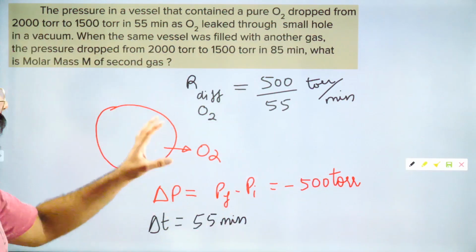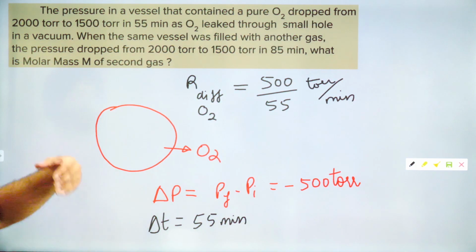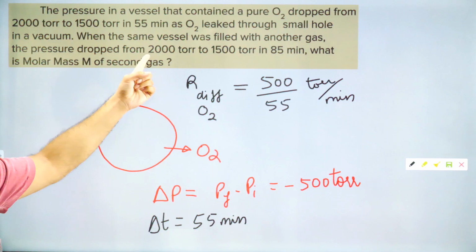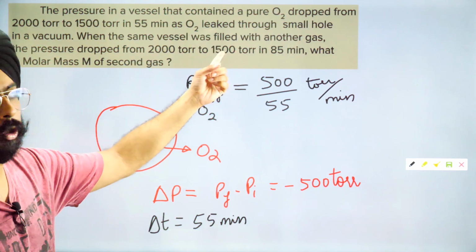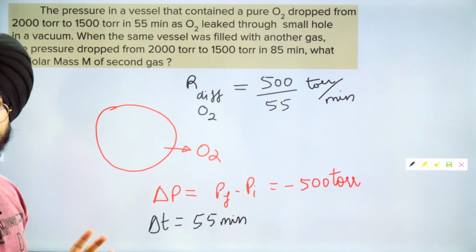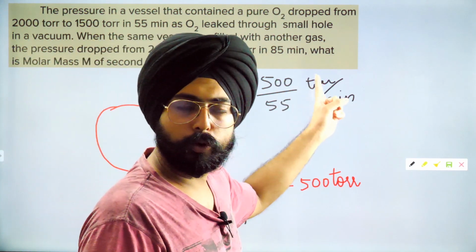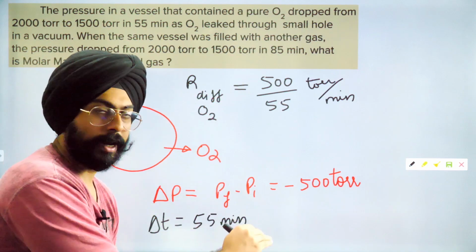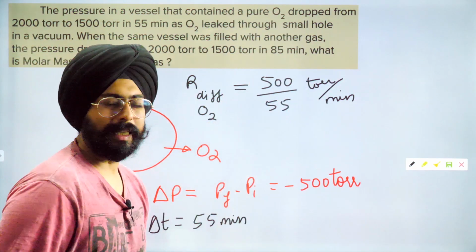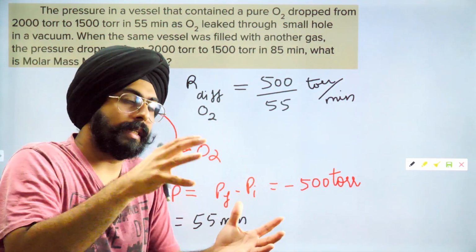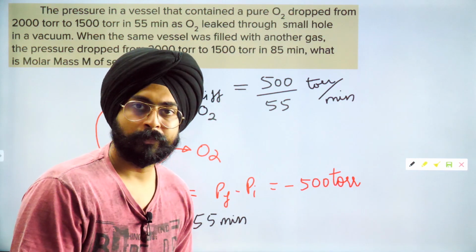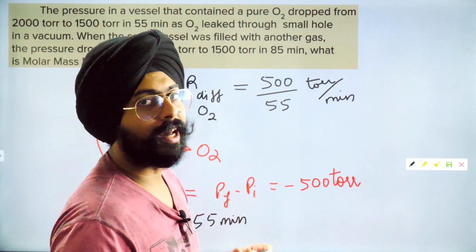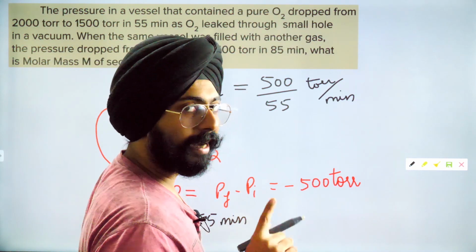Great. So we have this detail about oxygen. Now, when the same vessel was filled with another gas, the pressure dropped from 2000 to 1500 torr in 85 minutes. Do you realize the diffusion is slower for the other gas? For the other gas to cause the same amount of pressure drop, it is taking a longer time. So my dear friends, the other gas obviously is a heavier gas.